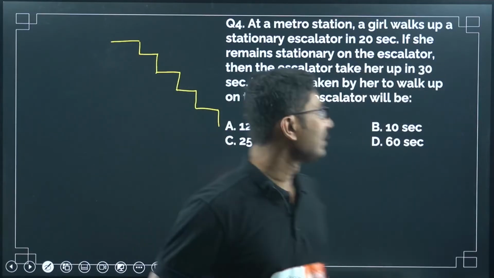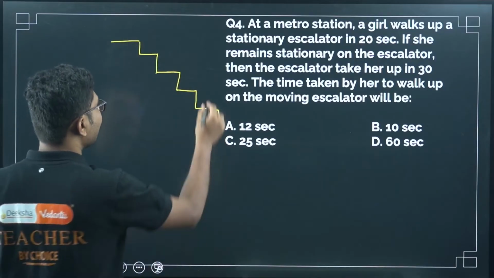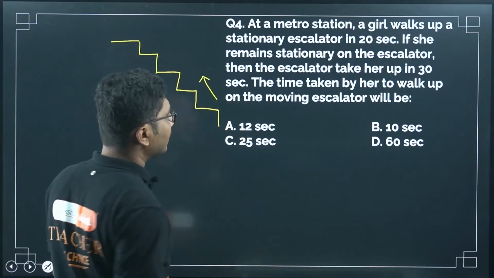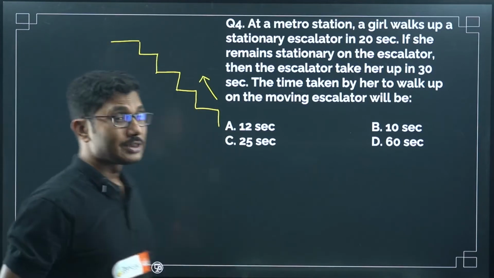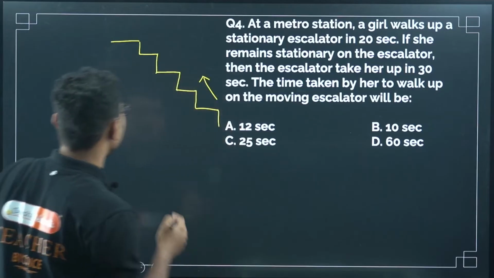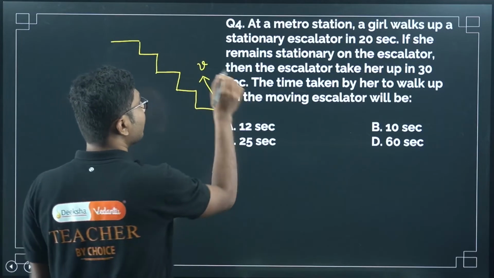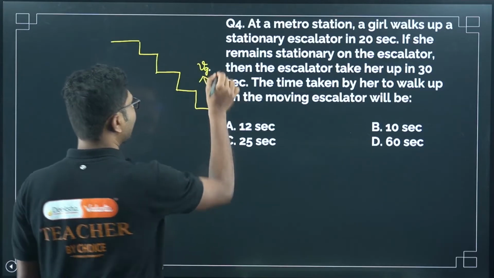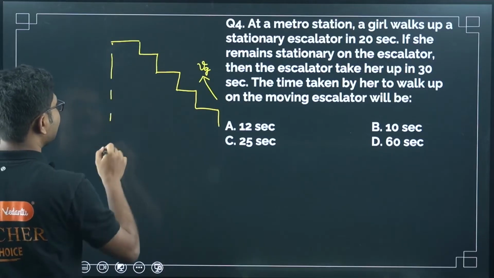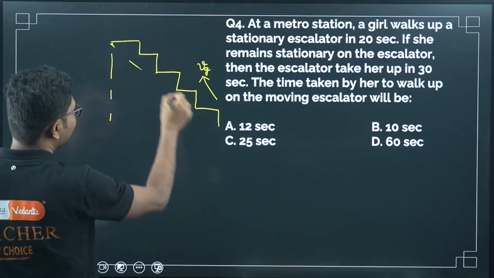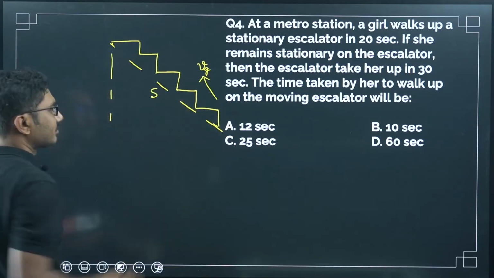Okay, so moving stairs. In the first case, the moving stair was stopped and the girl was able to move through it in 20 seconds. So initially, suppose her average velocity is Vg, and say the height of the escalator, or the total distance traveled by the girl, is s.